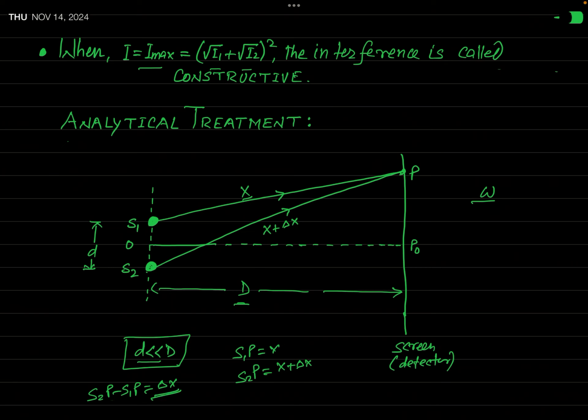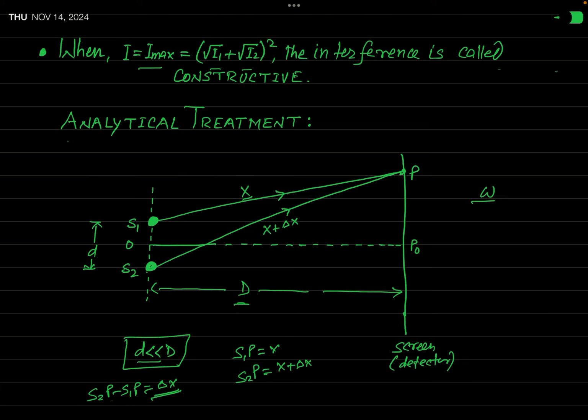In fact, we also assume that when the waves are produced from sources S1 and S2, those two waves are in the same phase. Their phases do not differ at the initial moment when they are produced.